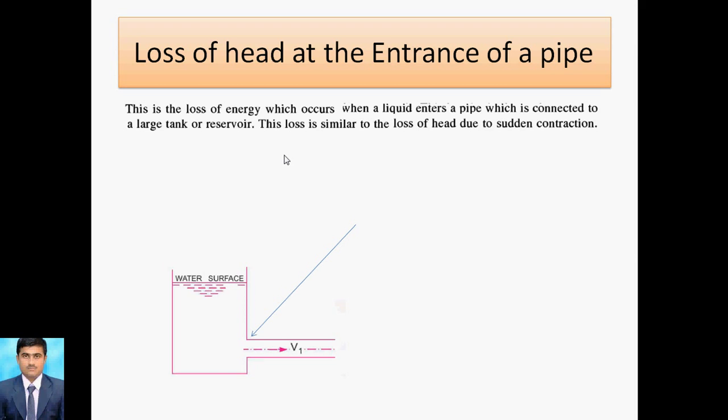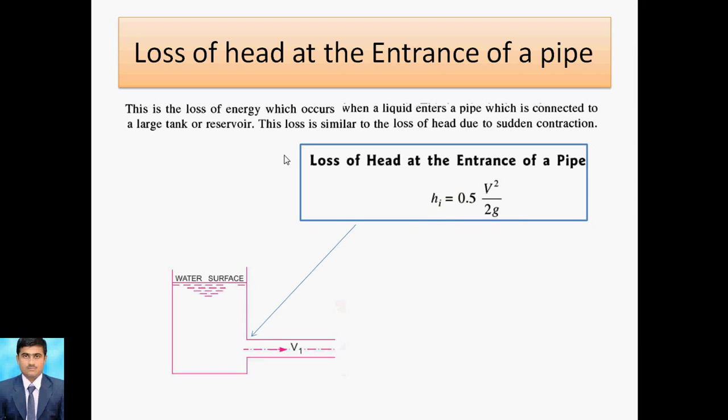So this entrance loss is computed by this formula, that is HI. HI is the entrance loss. That entrance loss is 0.5 V square by 2g. V is the velocity at the entrance side of the pipe. The diameter of the pipe is considered here, and using the continuity equation we find the velocity V, and then we get the formula HI is equal to 0.5 V square by 2g. So this is regarding the loss of head at the entrance of pipe.